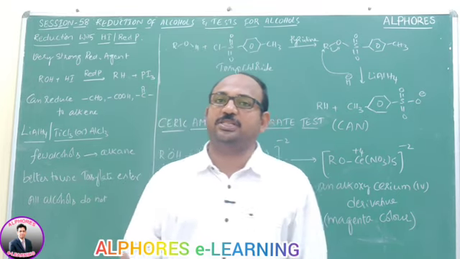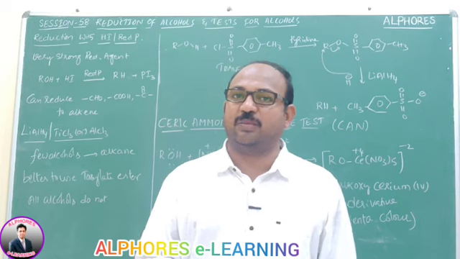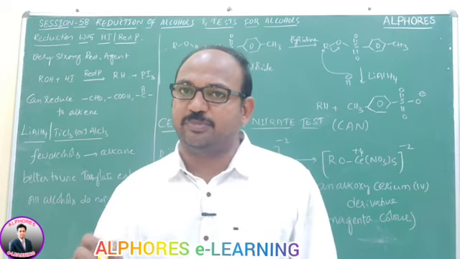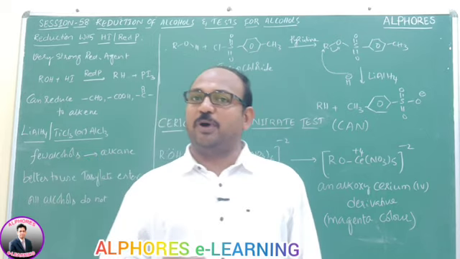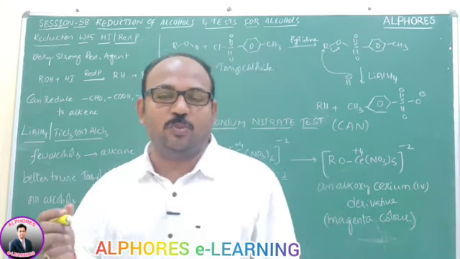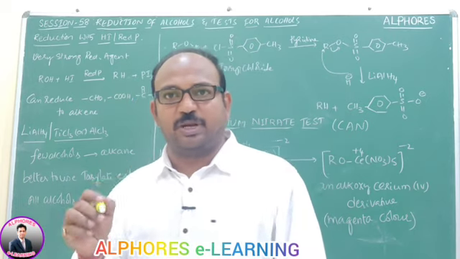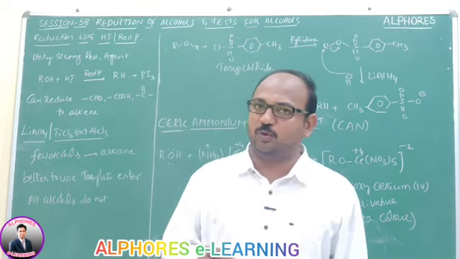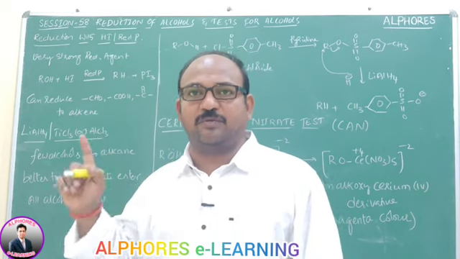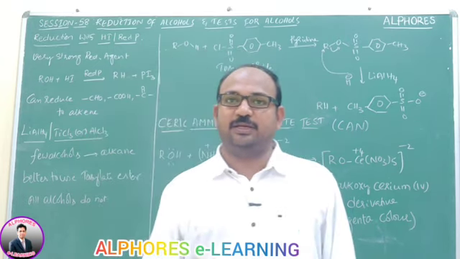Secondary alcohols upon oxidation give ketones with the same number of carbon atoms, and during oxidation of that ketone, if the ketone is unsymmetrical, then it follows Popoff's rule. In Popoff's rule we already learned that the carbonyl group always goes with the alkyl group containing fewer carbon atoms, and during oxidation of ketones you get a carboxylic acid with fewer carbon atoms.